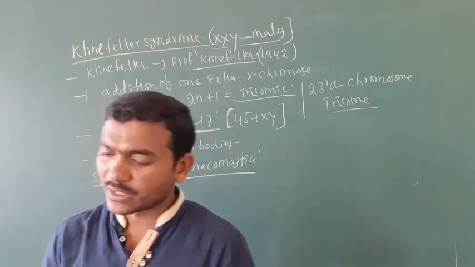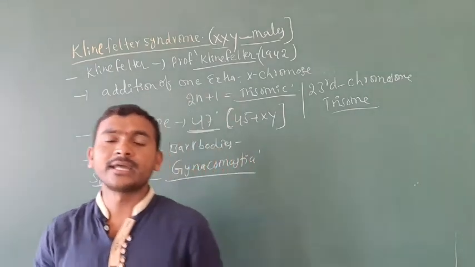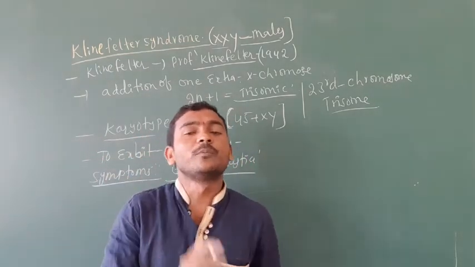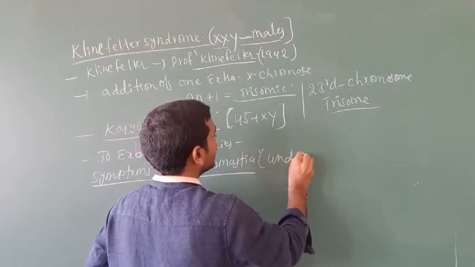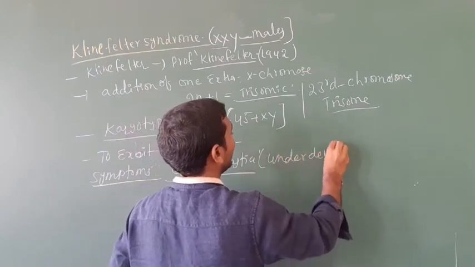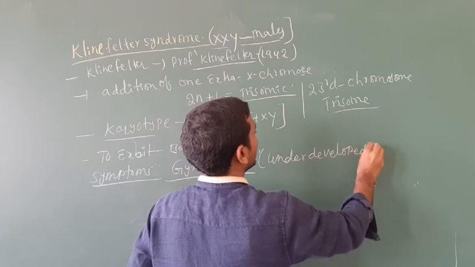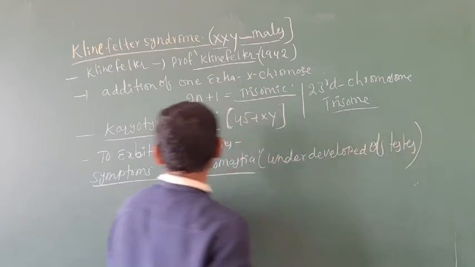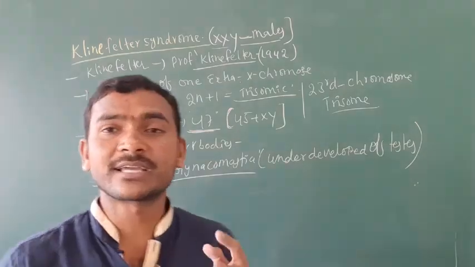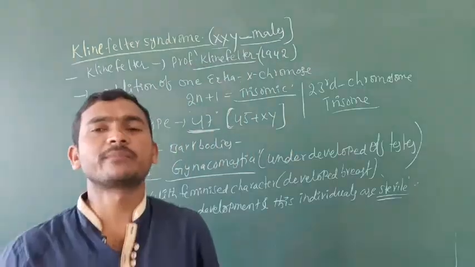What is the meaning of gynecomastia? It involves underdeveloped testes, so gynecomastia can be observed in the gonads.